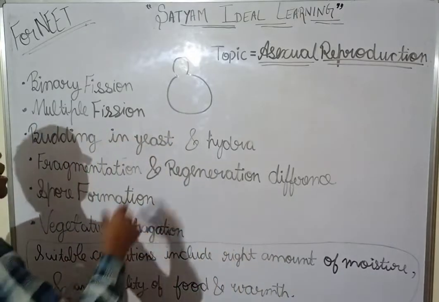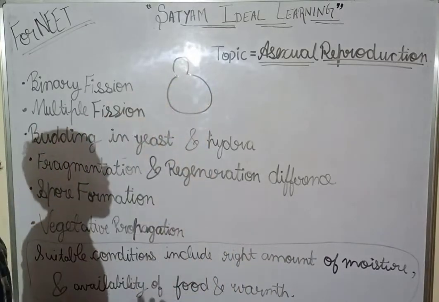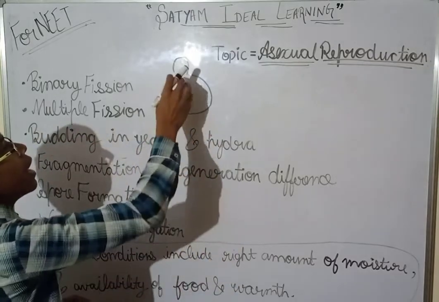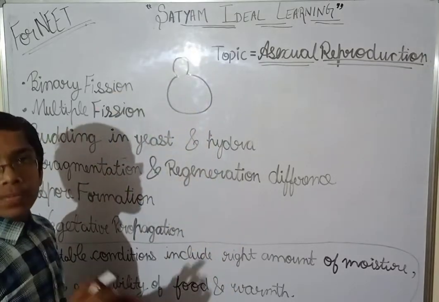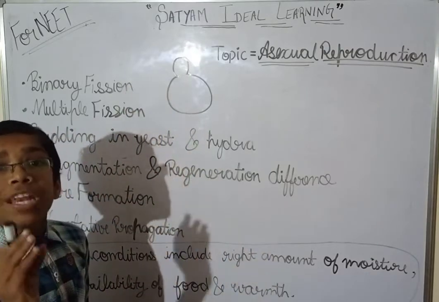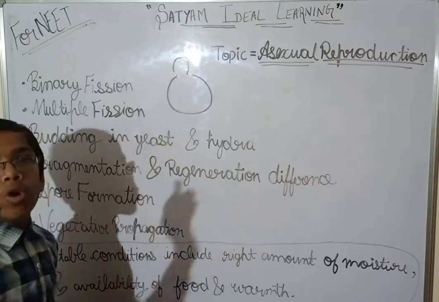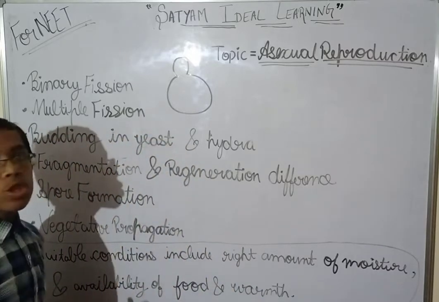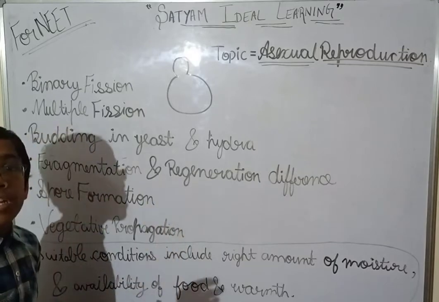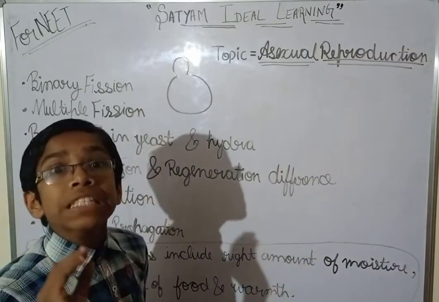Now, what happens in yeast? This is the parent one. An outgrowth will occur due to the accumulation of cytoplasm at a part of the parent's body.